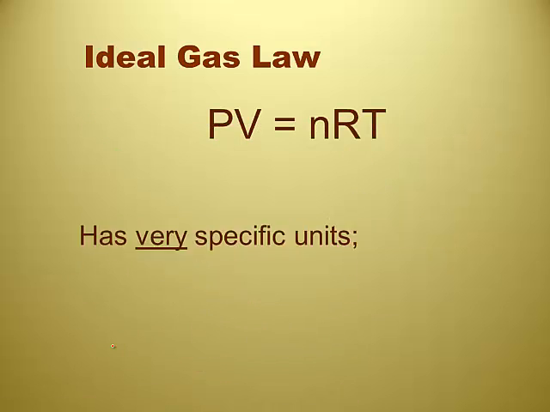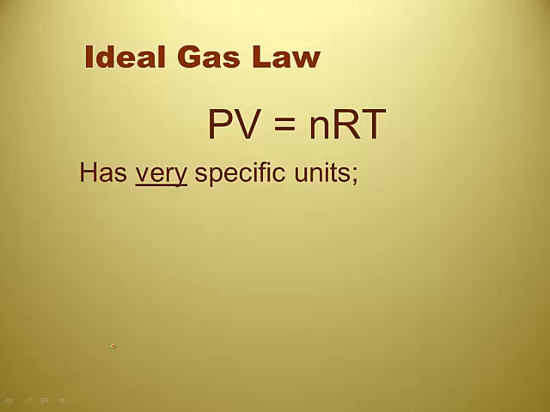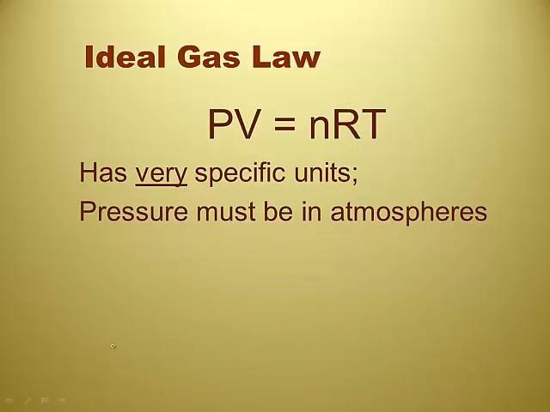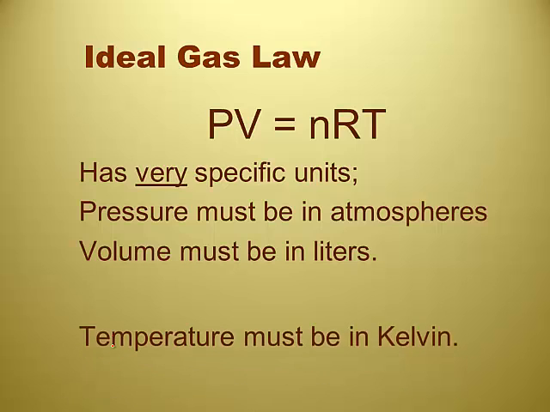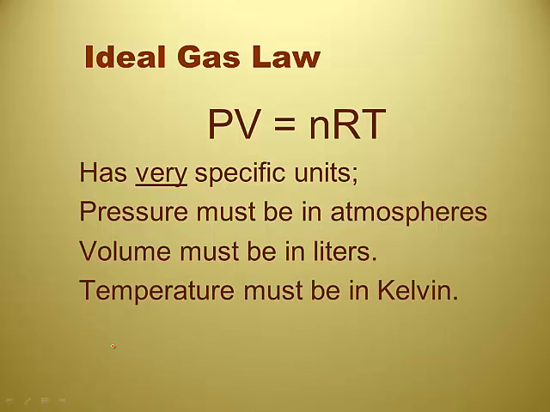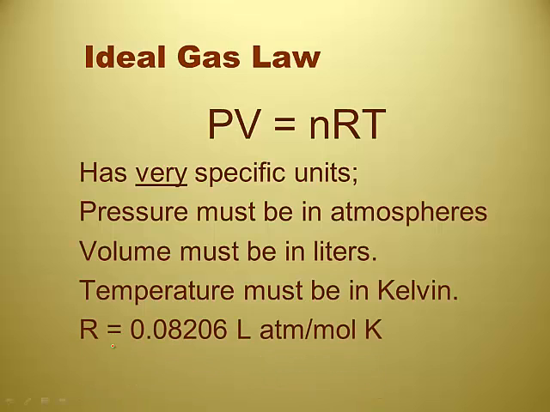Well, let's take a look at it. This equation has very specific units, right? Pressure has to be in atmospheres. Volume has to be in liters. Temperature must be in Kelvin, which we've been doing all along, so that's not hard. And R is this value, 0.08206 liter atmosphere per mole Kelvin. It was a fudge factor. It's kind of like the amount it changes, if you will. And it's got units like that because...